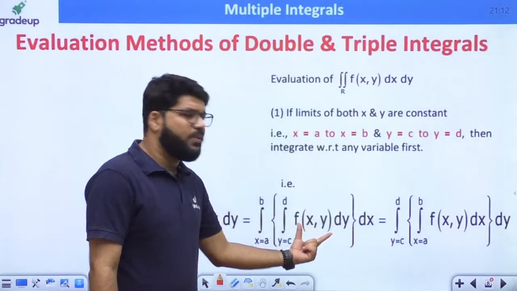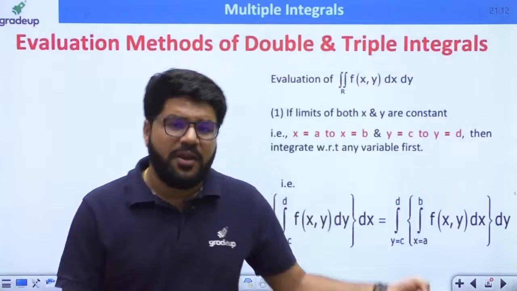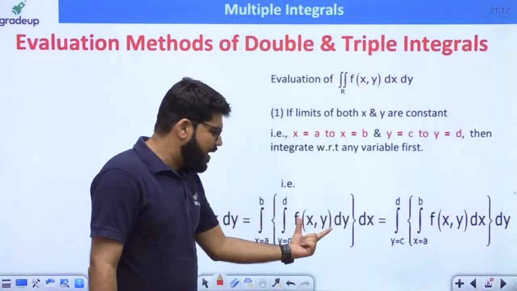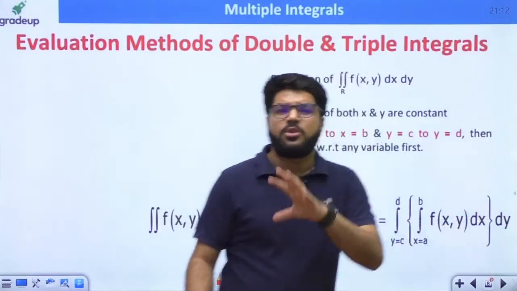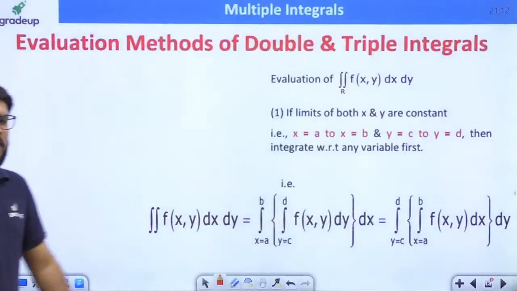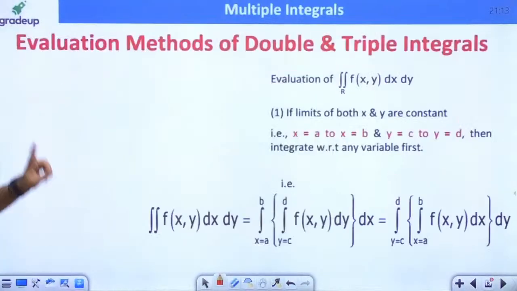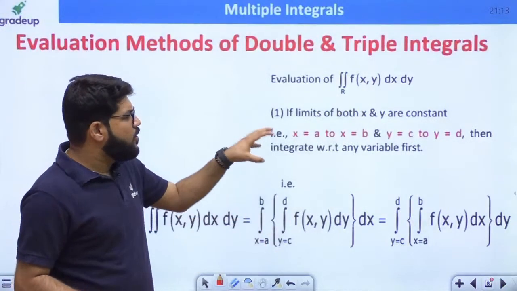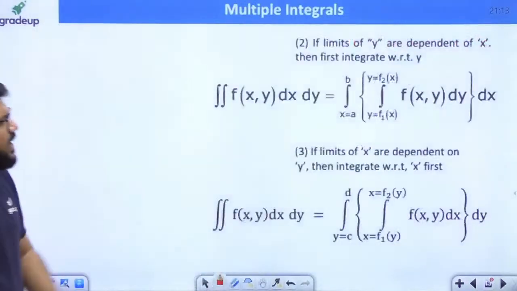see, here in this first integral, I am trying to integrate with y first. Whenever you are integrating with y, x will be constant. If you are integrating with x first, y will be constant. But you can integrate with y first and then with dx, or you can integrate with x first and then with dy. Both will give you equal results. That is the first case I told you: integrate with respect to any one variable. Look at the limits here: x is a to b, y is c to d, constants. But look at the second case, guys.